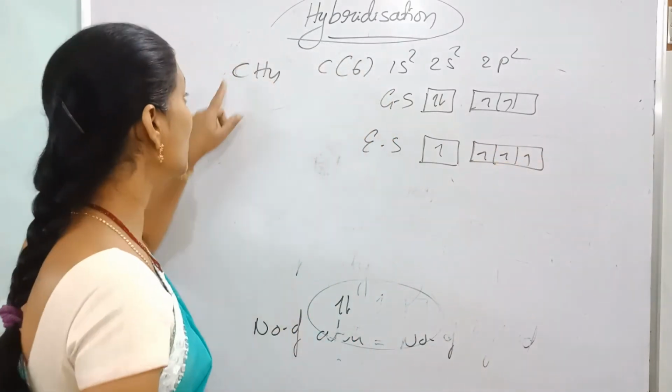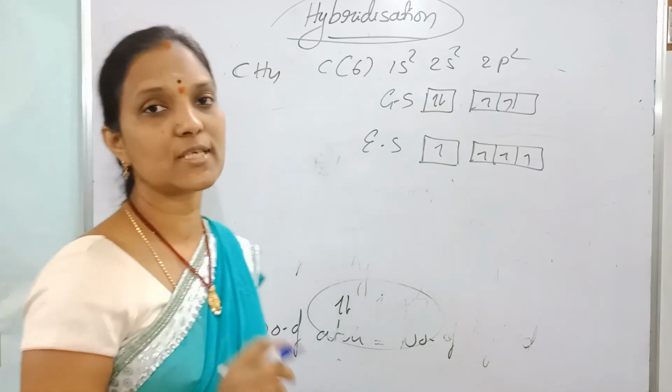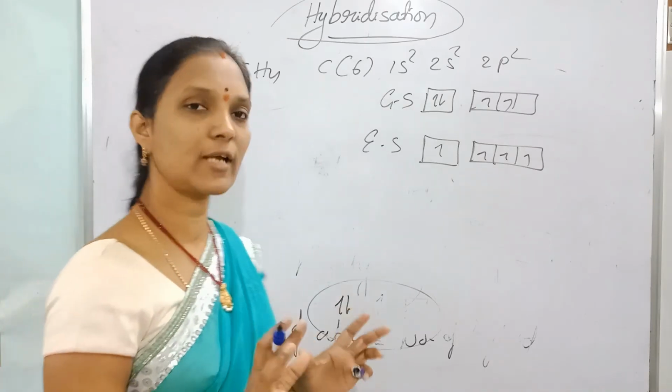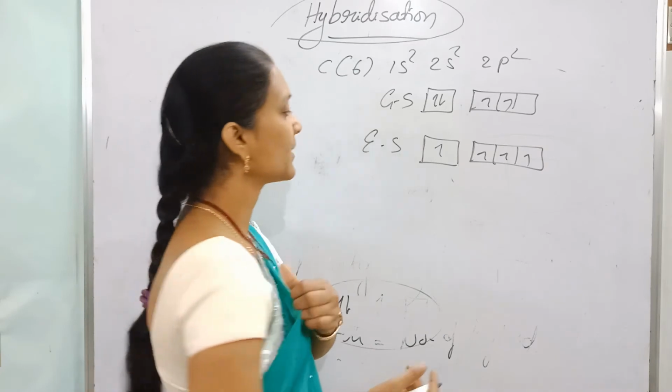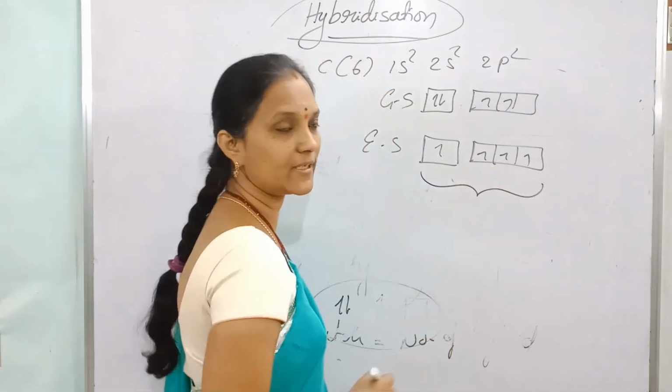Carbon is bonded with 4 hydrogens, because hydrogen forms a single bond, so we need 4 hybrid orbitals. First we have to check how many hybrid orbitals we want. Since it is 4, 1s and 3p are involved in hybridization.